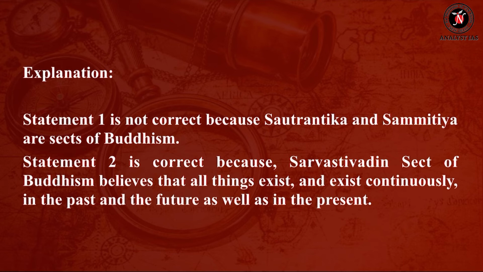Statement number 1 is not correct because Sautrantika and Samitya are sect of Buddhism. Statement number 2 is correct because Shrivastivadin sect of Buddhism believes that all things exist and exist continuously in the past and the future as well as in the present. Now let's move to the next question.